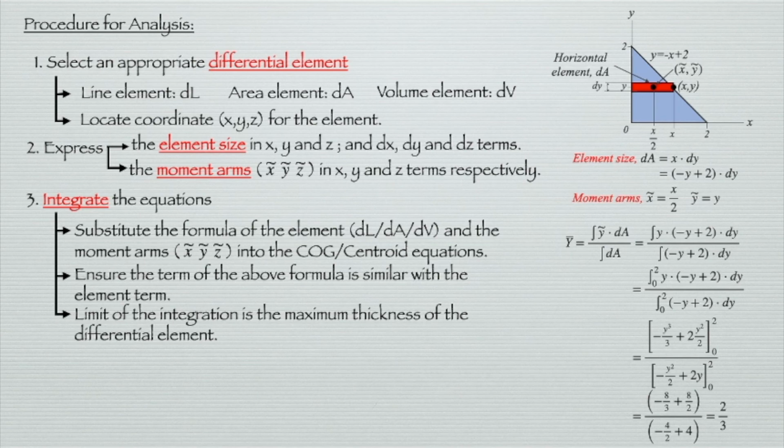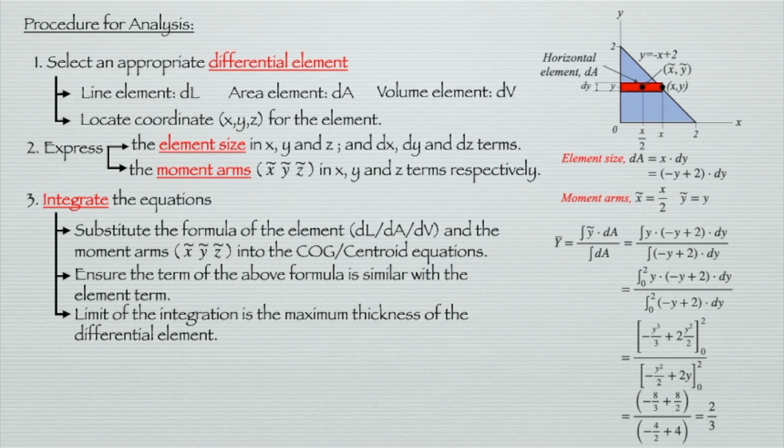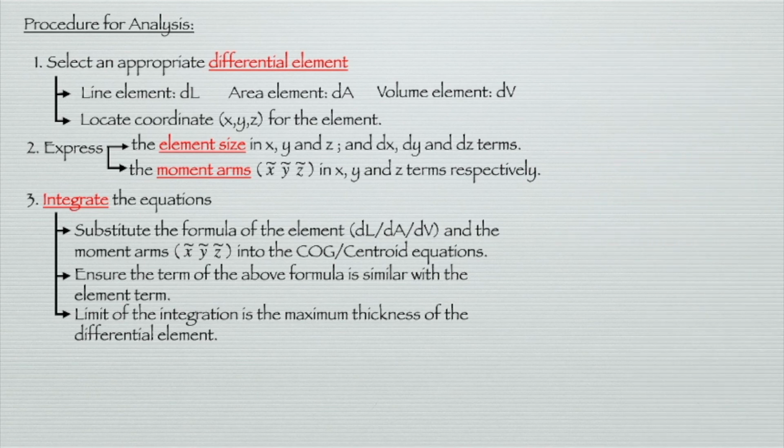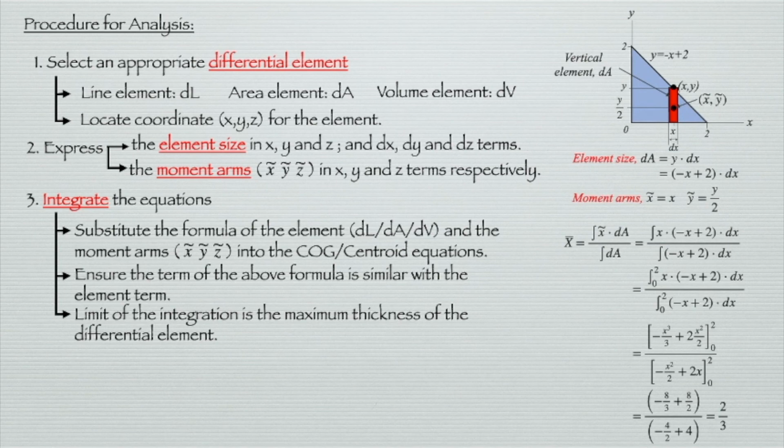How about the x bar or the center of gravity for x direction? So instead of taking the element of dy, we can replace this with the element of dx. Here, instead of horizontal element, we take the vertical element, where we can get the size element of dA is equal to y dx.